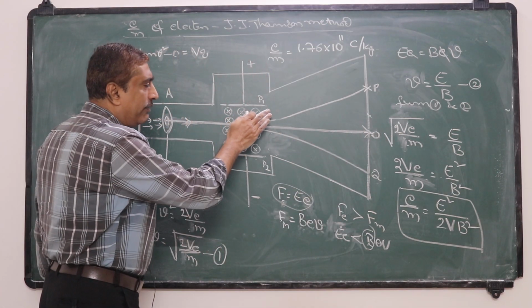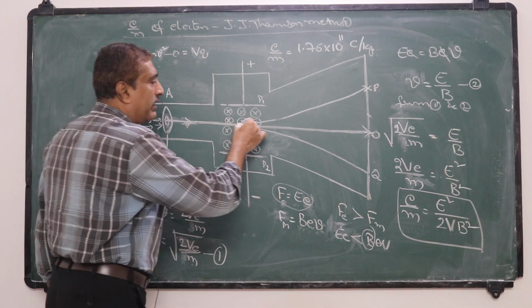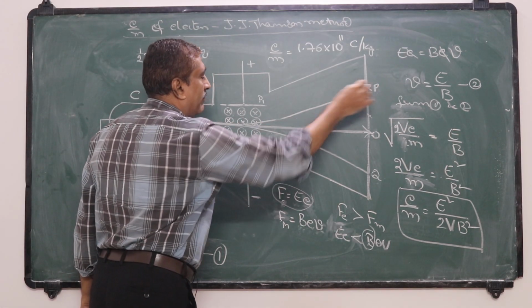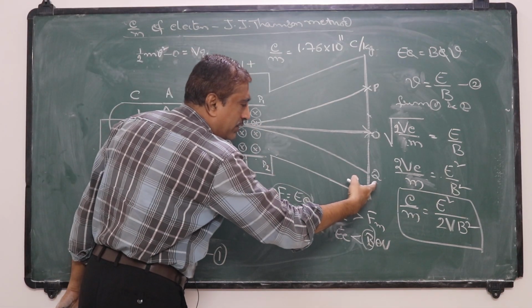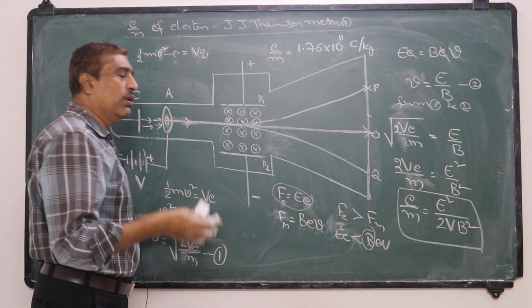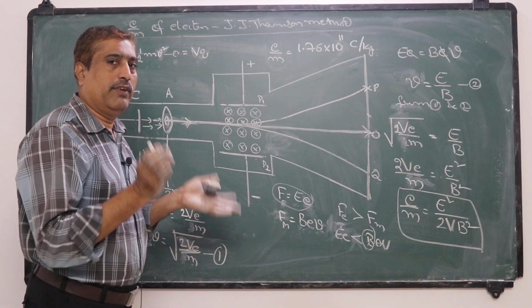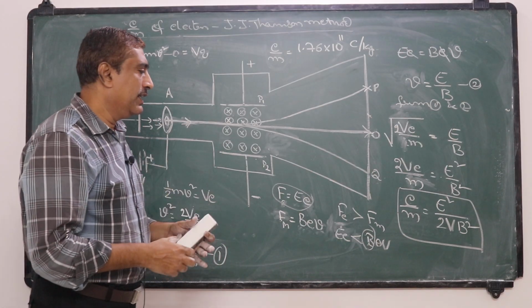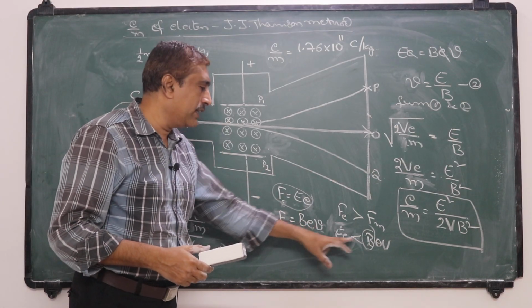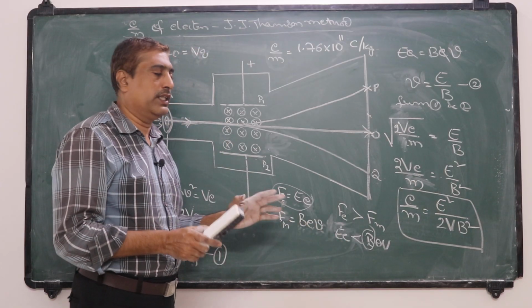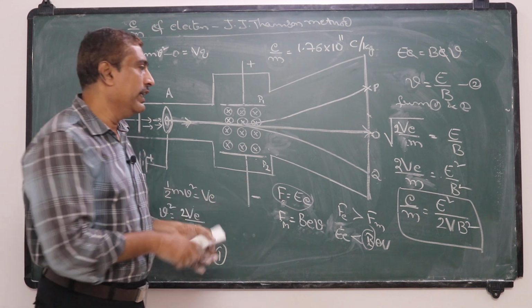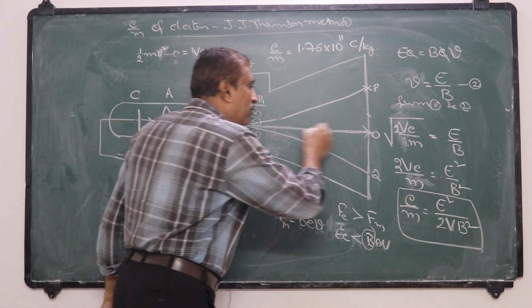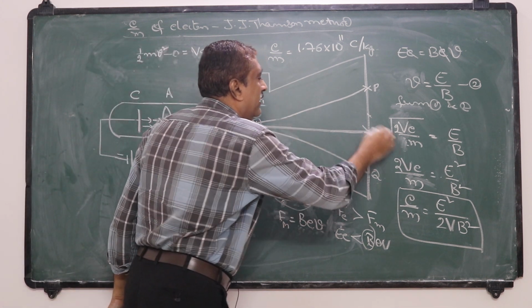When only the electric field is applied, they are deflected towards P. When only the magnetic field is applied, the electrons are deflected towards Q. When both fields are applied such that their strengths are adjusted so that the force due to the electric field and the force due to the magnetic field are equal, in that case the electron again moves in the same straight line and is incident at O.